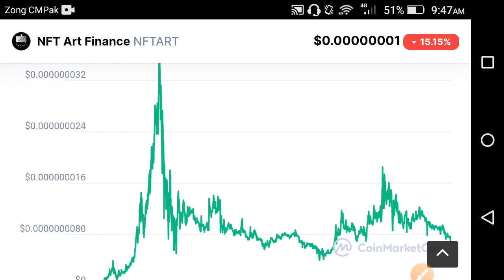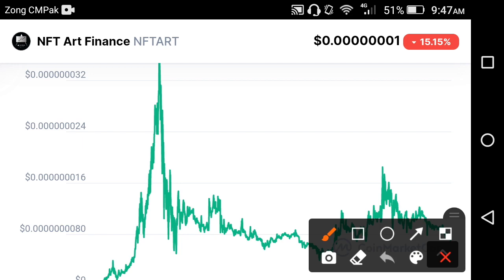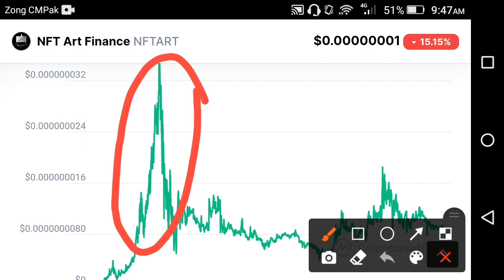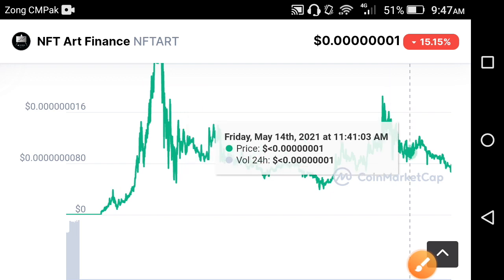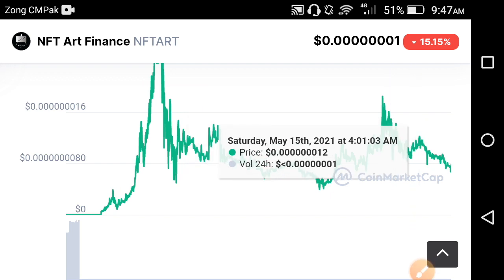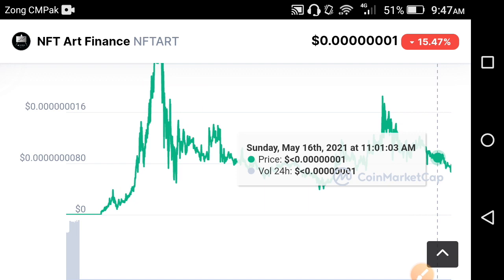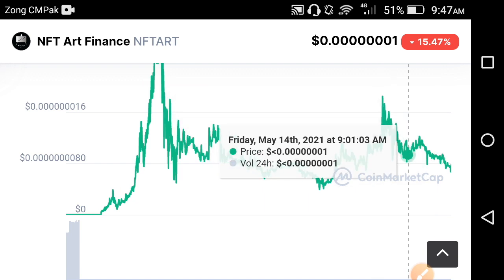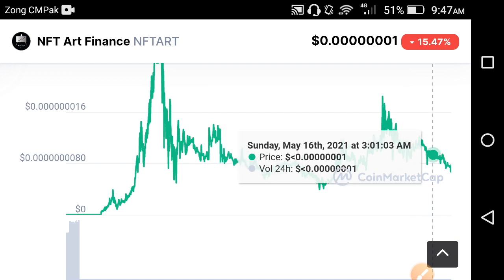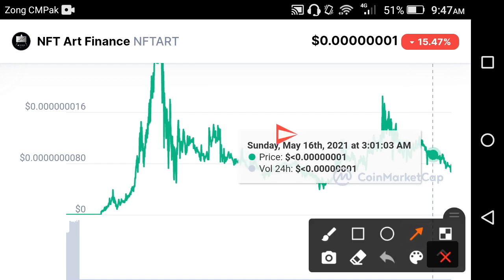As you can see here, if you look at the previous time changes in the NFTART, absolutely the previous change in the NFTART is going positive, but unfortunately if you look at the current condition of the NFTART, especially at this time, the price change is going down. But that doesn't mean that the price of the NFTART Finance is going down and you should decide to sell NFTART Finance. No, you have to hold NFTART Finance for a long time.